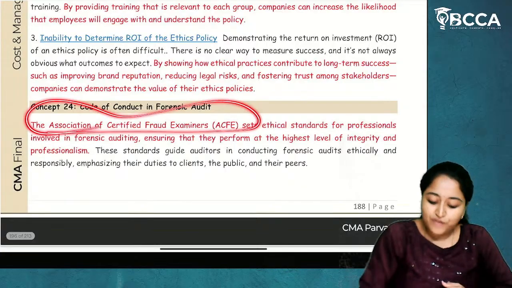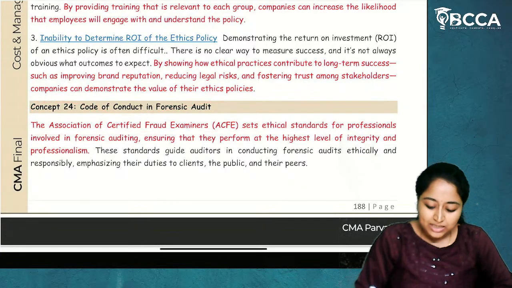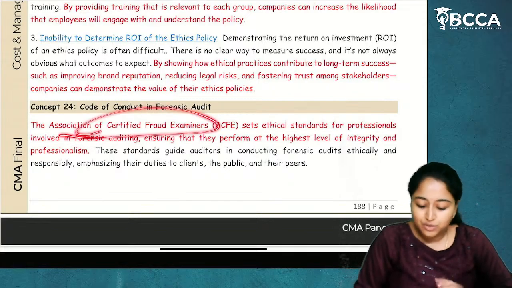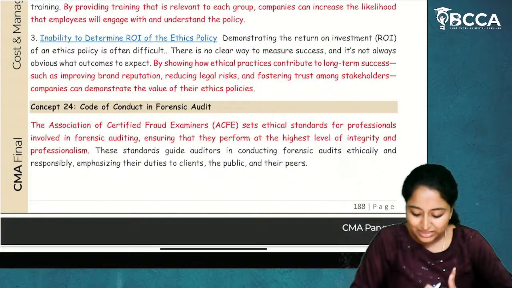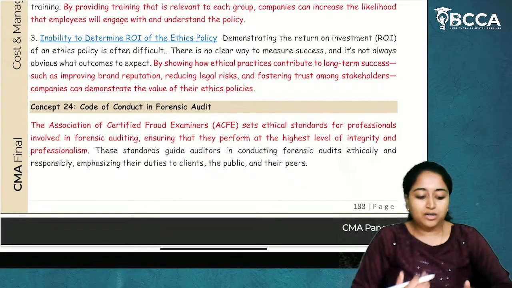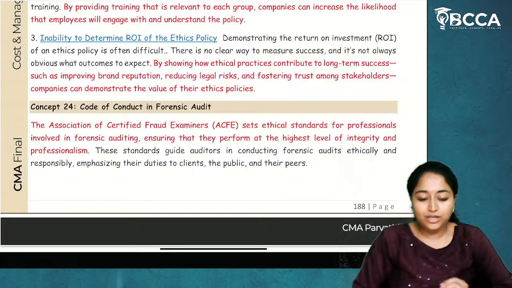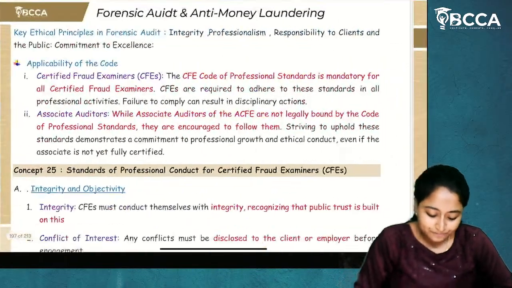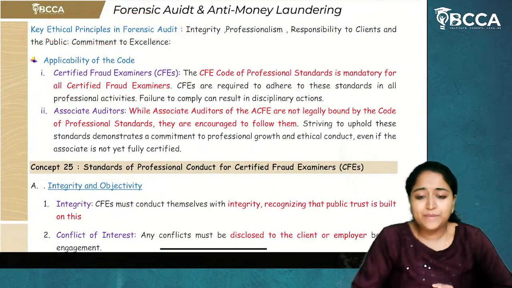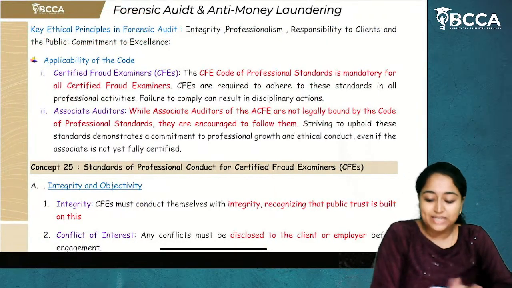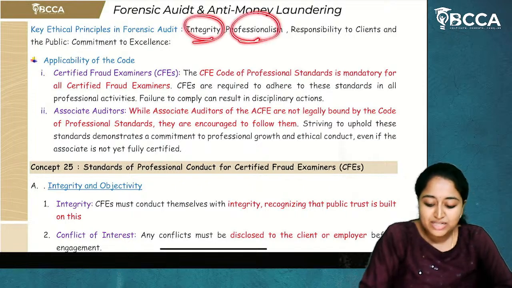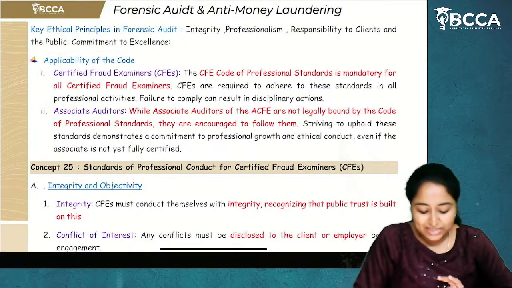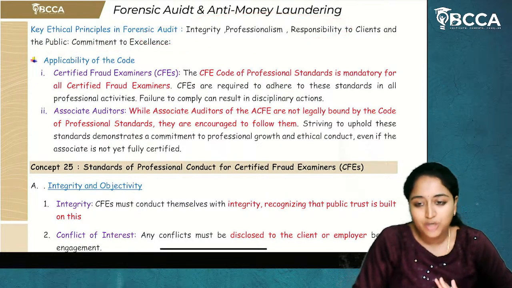The Association of Certified Fraud Examiners sets ethical standards for professionals involved in forensic audit. So there is an association called the Association of Certified Fraud Examiners. They provide a course and an examination, and based on that we get certified fraud examiners. So what are the principles in forensic audit for these certified fraud examiners? Integrity, professionalism, responsibility to clients and public, and commitment to excellence. So these are the principles in forensic audit.